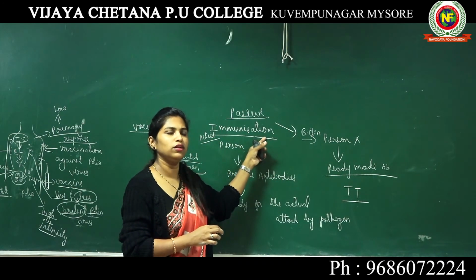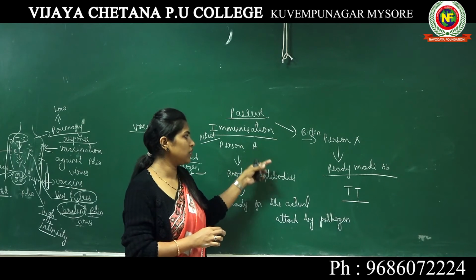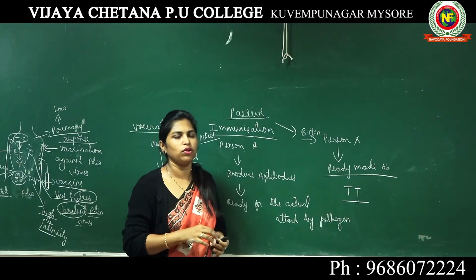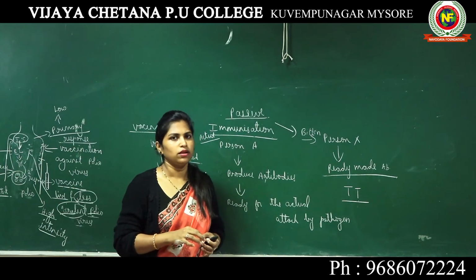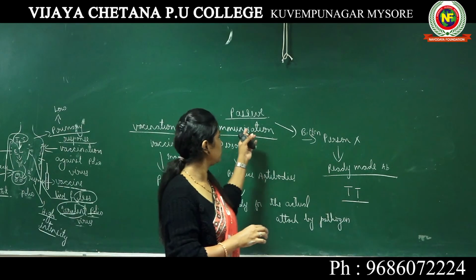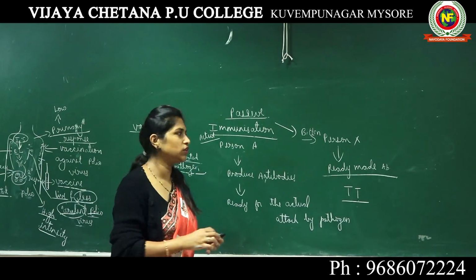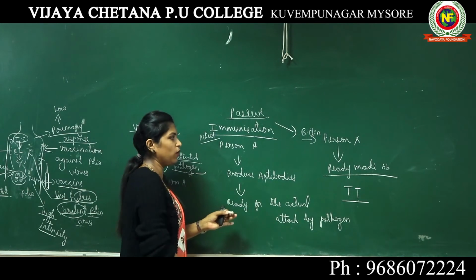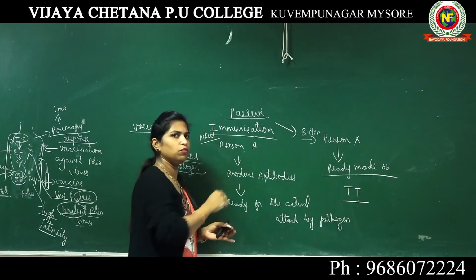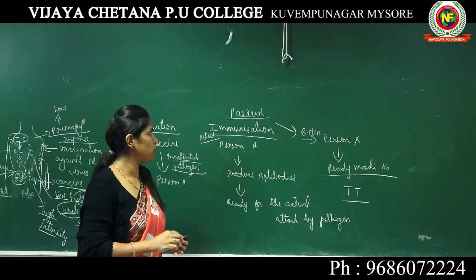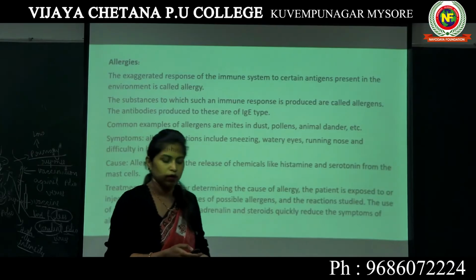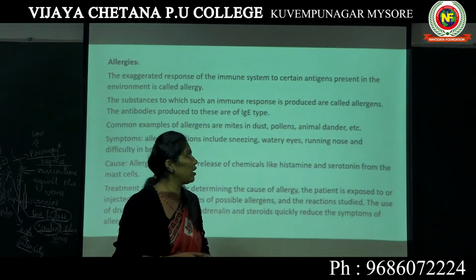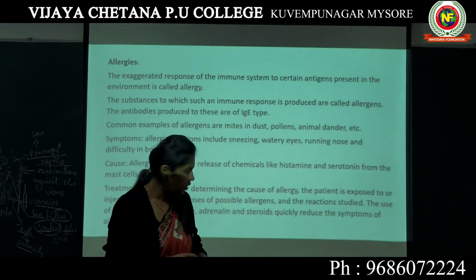That means your body is not active in producing antibodies. Artificial, ready-made antibodies are inserted into your body, so that immunization is known as passive immunization. You are not immunizing your body naturally; artificially we are immunizing your body, so that becomes artificial immunization. I hope those two topics, vaccination and immunization, are clear to you. If you have any doubt, you can always get back to me.